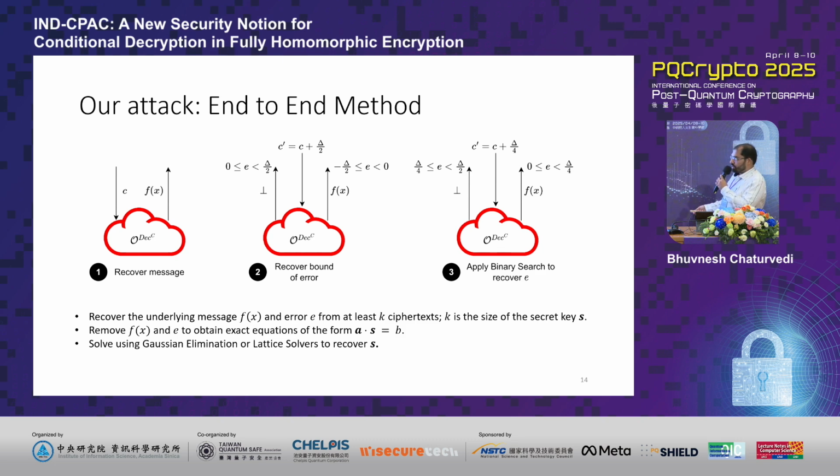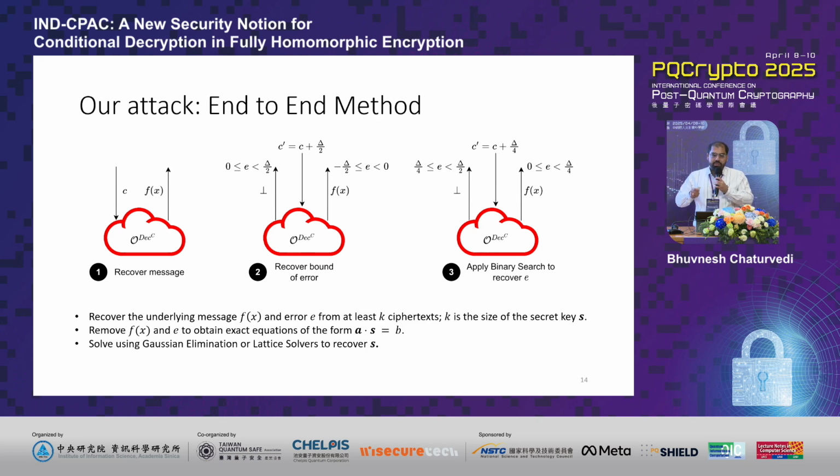And once the bound is determined, we use a binary search based approach to ultimately recover the error message. And the way we do so is by setting the start and end of the range of this binary search to be 0 and delta by 2, which are the extreme ends of the possible underlying message. And then we simply proceed with the binary search where we compute the midpoint. Given that the bound is between 0 and delta by 2, the initial midpoint will be delta by 4.